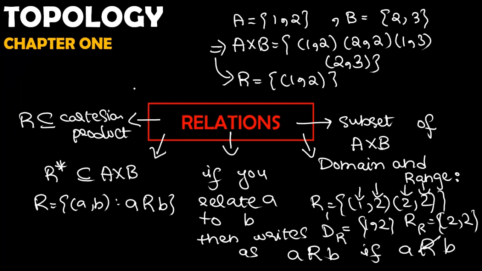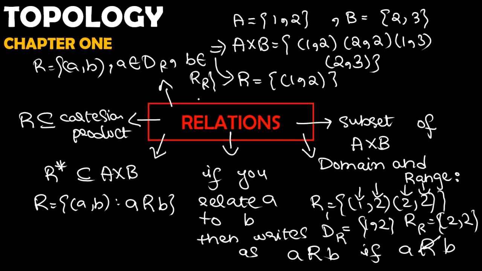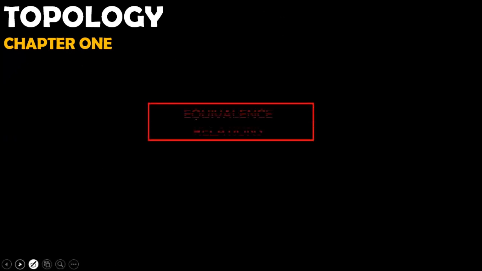So in an ordered pair (A, B), A belongs to the domain of R, while B belongs to the range of R. Simply that. Okay, so our next topic is equivalence relation.